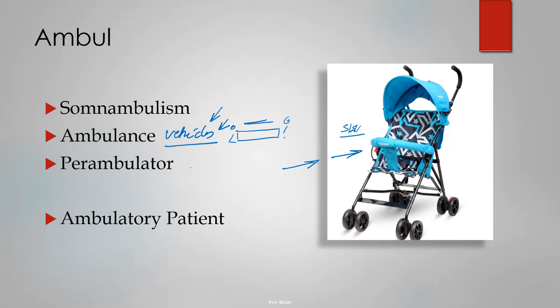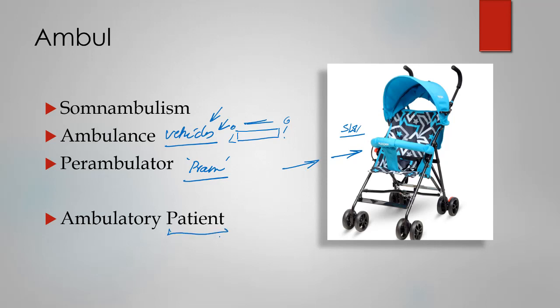So this particular device is called perambulator, or if you go to the market, the short form that is prevalent is called pram. So pram means perambulator, but the root, if you can see here, is amble because it also helps you in walking.